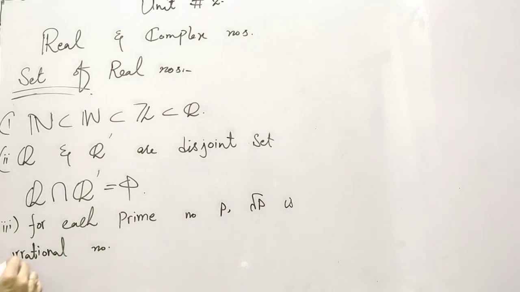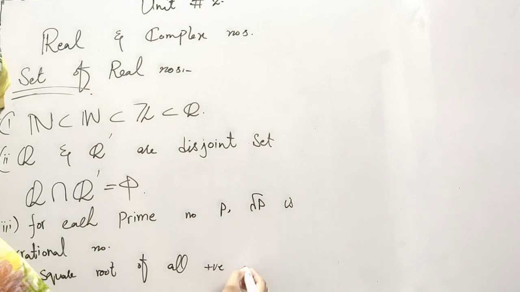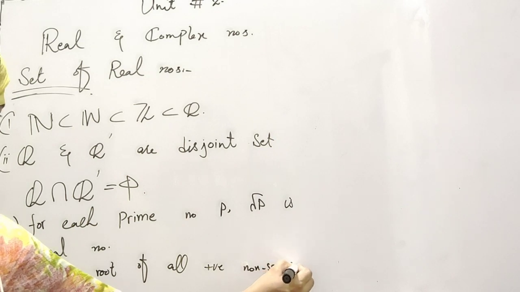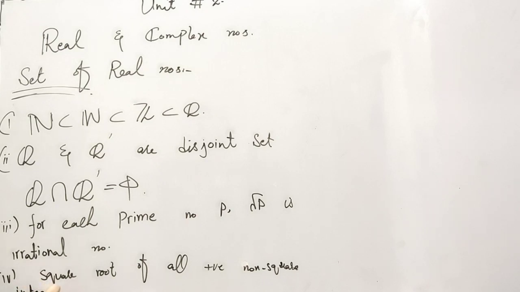And the fourth is, square root of all positive non-square integers are irrational.